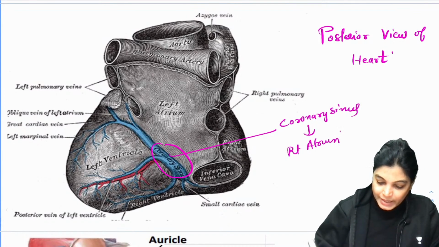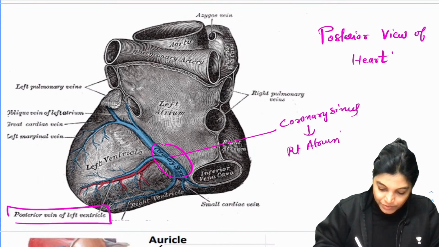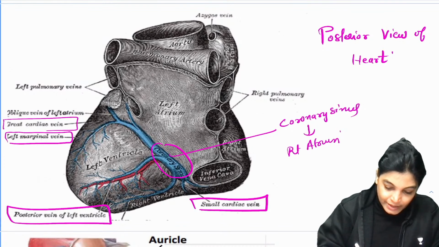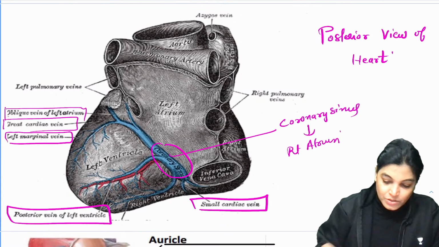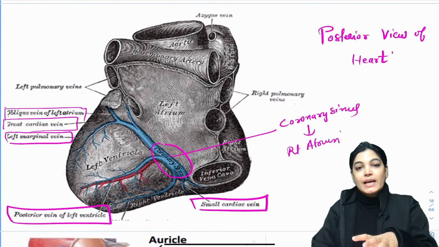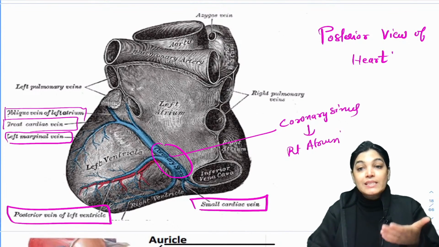Many veins drain into it: the posterior vein of left ventricle, small cardiac vein, the left marginal vein, the great cardiac vein, and the oblique vein of left atrium. All these highlighted veins open directly into the coronary sinus, and the coronary sinus opens inside the right atrium.